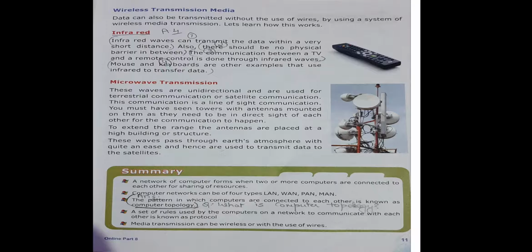Then microwave transmission. These waves are unidirectional and are used for terrestrial communication or satellite communication. This communication is a line of sight communication. You must have seen towers with antennas mounted on them, and they need to be in the direct sight of each other for the communication to happen. To extend the range, we put the antennas at the highest part of a building or structure.